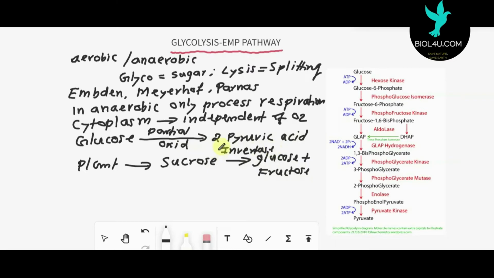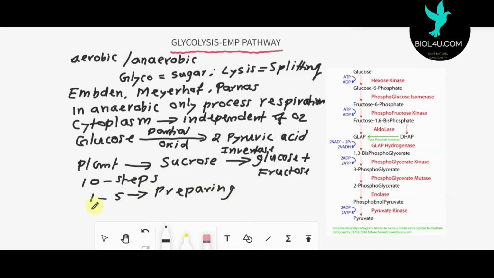Let us analyze the different processes taking place in glycolysis. There are 10 steps, 10 enzymatic chemical reactions, in glycolysis. Out of these, steps 1 to 5 are known as the preparative phase. Here something is being prepared, with the utilization of ATP also, so it is known as the preparative phase.